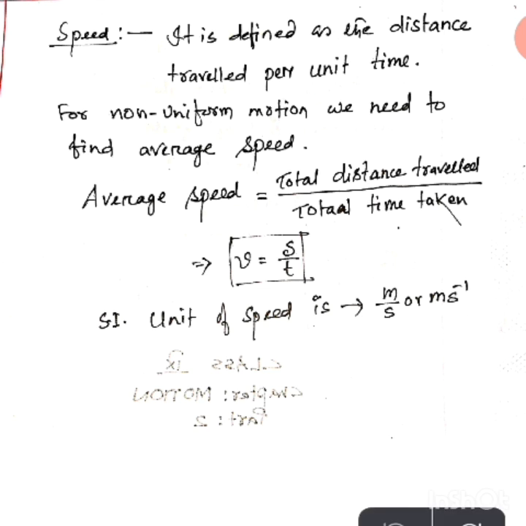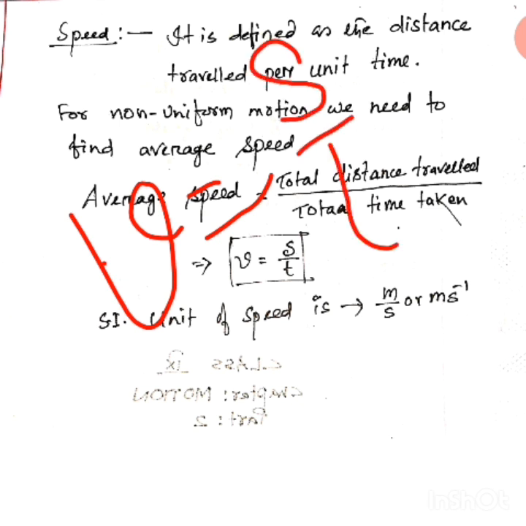So SI unit of speed क्या होगा? You see, V you are writing what? V is equal to what? S by T. What is S? S is distance, and distance का unit क्या होता है? Do you say 5 meter distance? Yes, we say 5 meter distance.